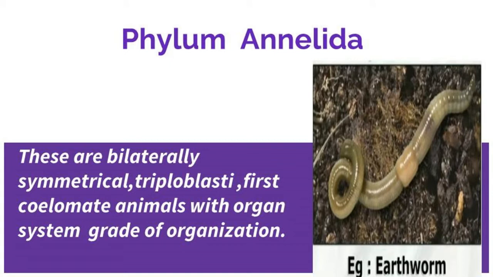Phylum Annelida, segmented worms. These are bilaterally symmetrical, triploblastic, first true coelomate animals with organ system grade of organization. The body is externally divided into segments by ring-like structures called annuli. It is covered by a moist thin cuticle. Sexes may be separate or united. Example, earthworm, leech.